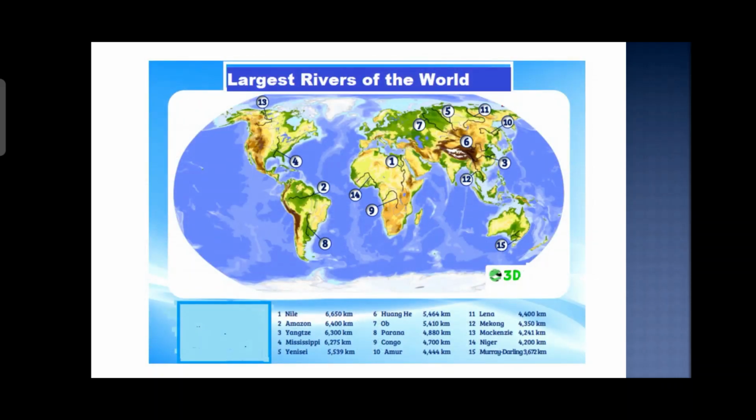Now we'll talk about the largest rivers of the world. Number one is the Nile. Number two is the Amazon. Number three is the Yangtze. Number four is the Mississippi. Then the list goes further. We have the Parana, we have the Congo, and the Amur. So these are all the largest rivers of the world.